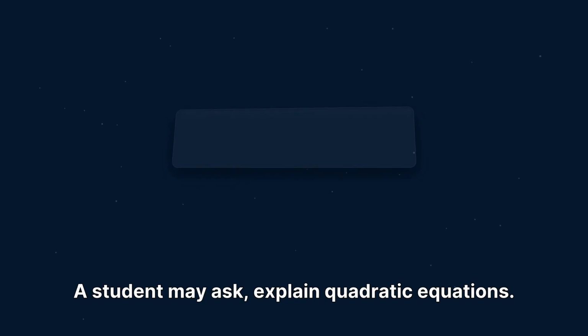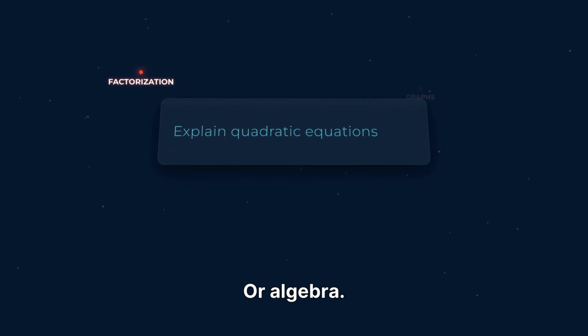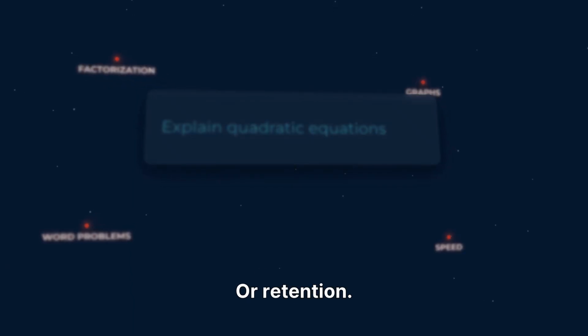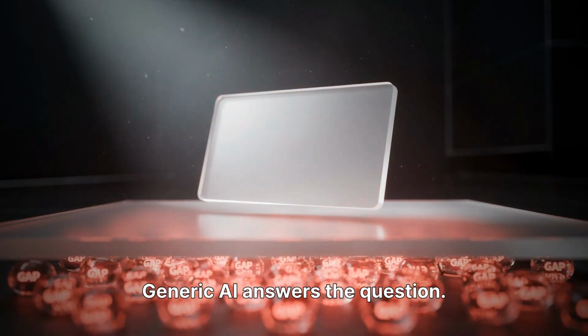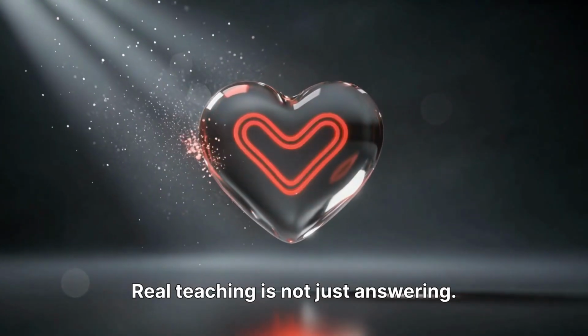A student may ask, explain quadratic equations, but the real gap may be factorization, or algebra, or graphs, or word problems, or speed, or accuracy, or retention. Generic AI answers the question, but it does not diagnose the hidden gap behind the question. Real teaching is not just answering.